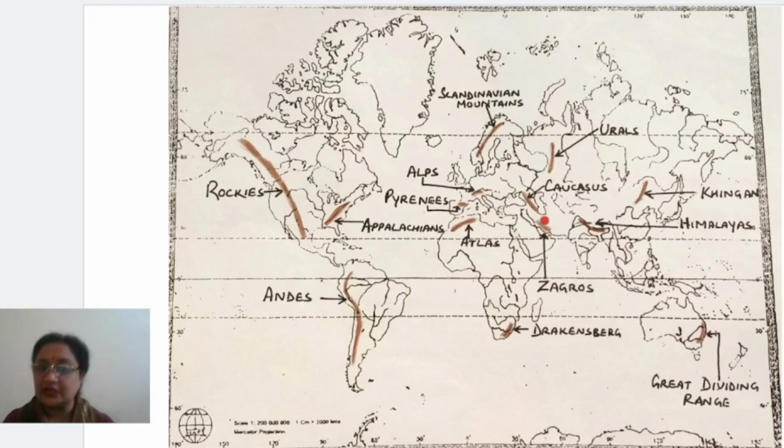You will find in the earlier map I told you, in the map of plateaus, I told you about the Iranian plateau, right? Iranian plateau lies between 2 mountains. In the north of it, it is Elburz mountains, and in the south of it, it is Zagros mountain. Here you have to mark the Zagros mountain. Okay, this is Zagros. Clear now?